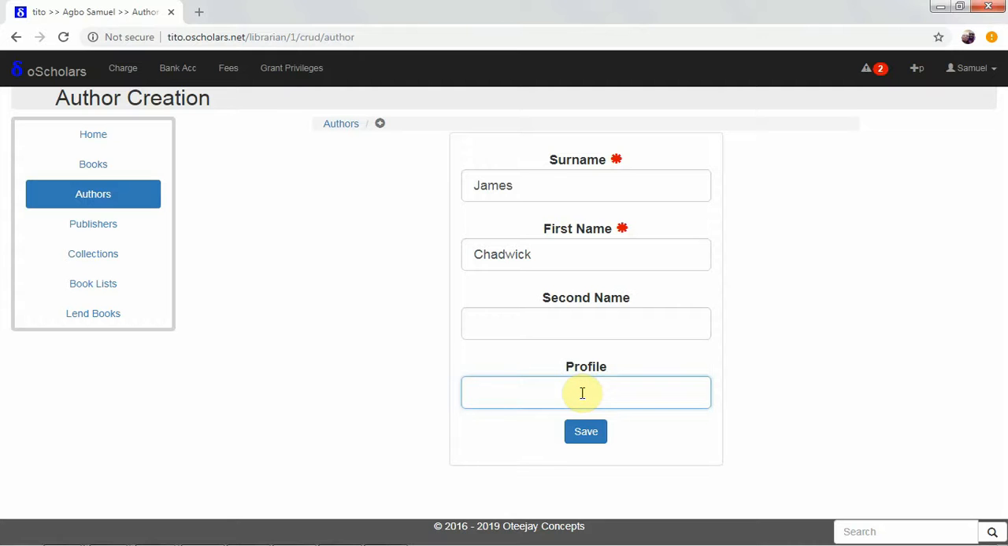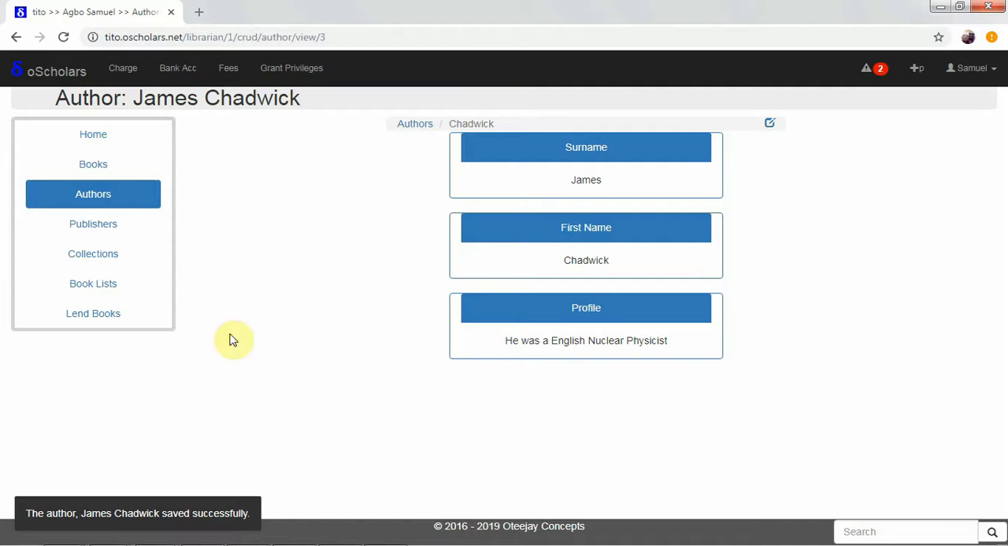and his profile is that he was an English nuclear physicist. Now we can save that and he will become one of the items there. It says that the author James Chadwick saved successfully.